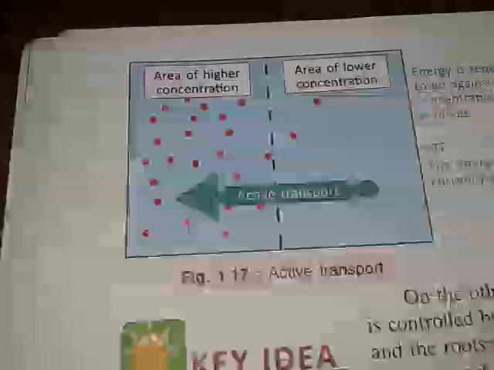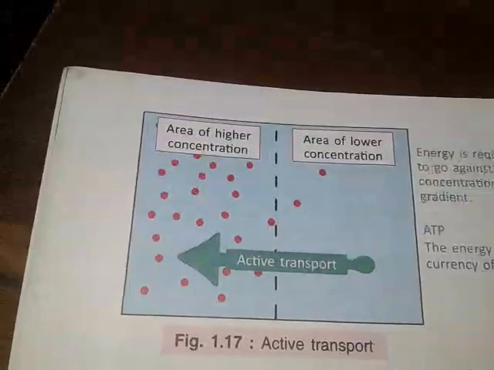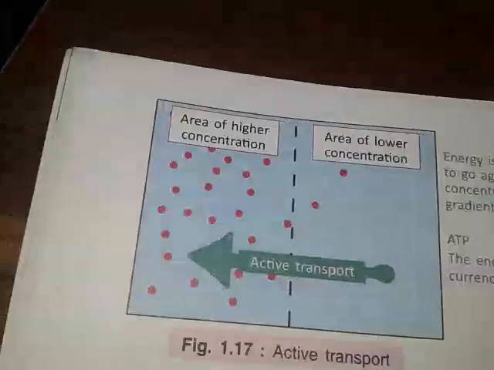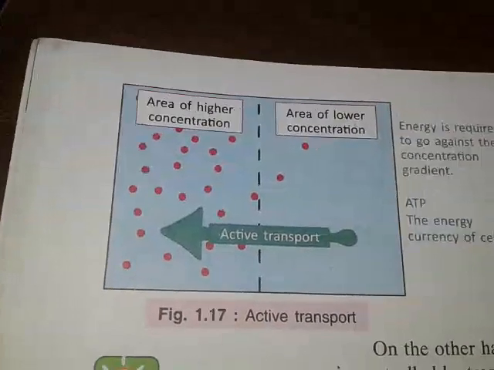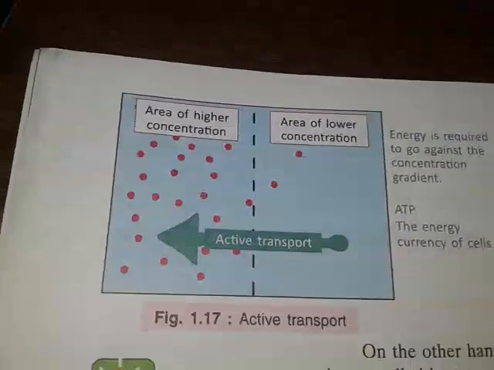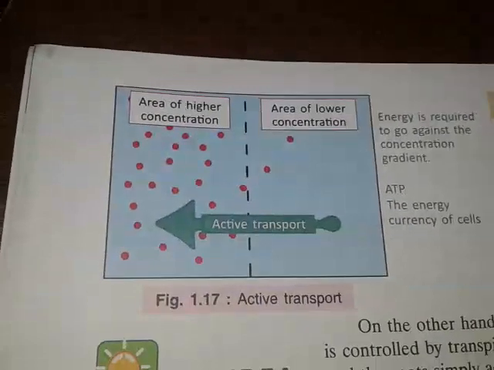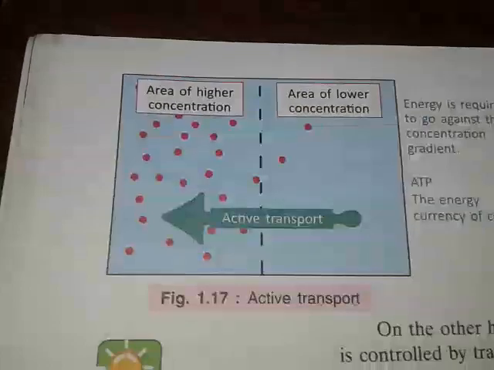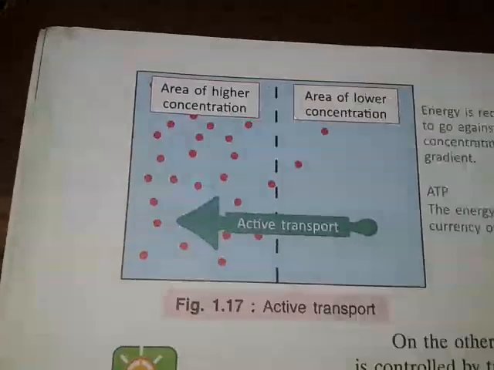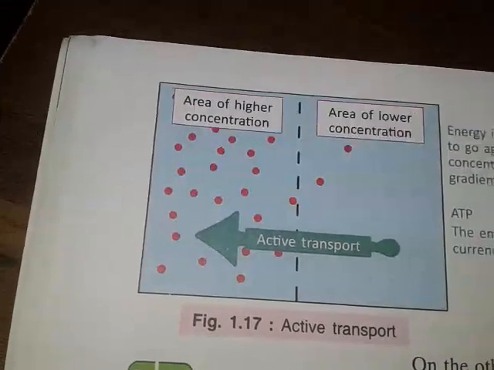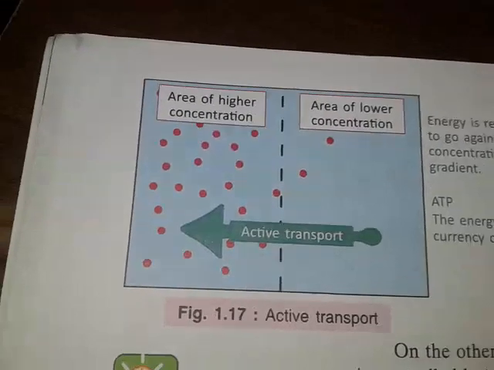So see students, we have learned the process called diffusion. Diffusion means movement from higher concentration to lower concentration, and again you have learned the osmosis process, the movement of the molecules from lower concentration to the higher concentration. In case of active transport, movement of the molecules across a semi-permeable membrane against a concentration gradient using energy is called active transport.